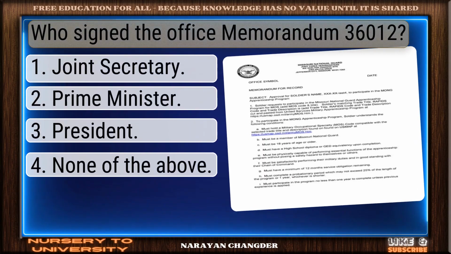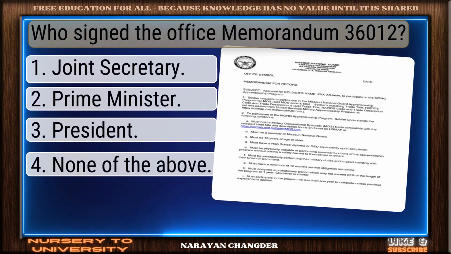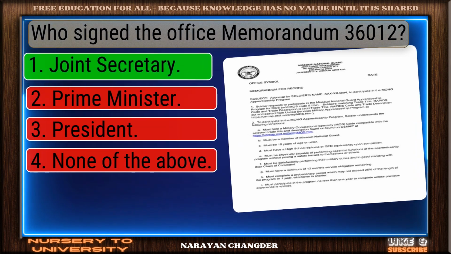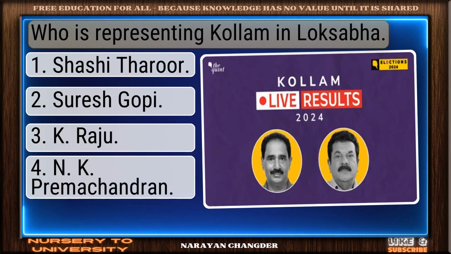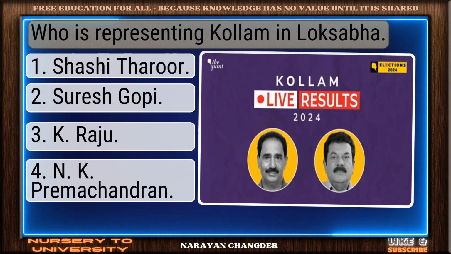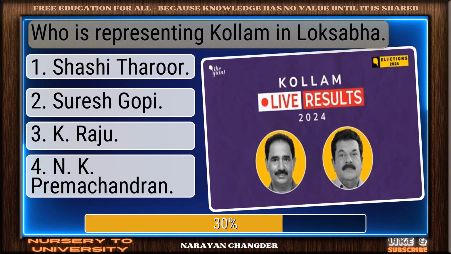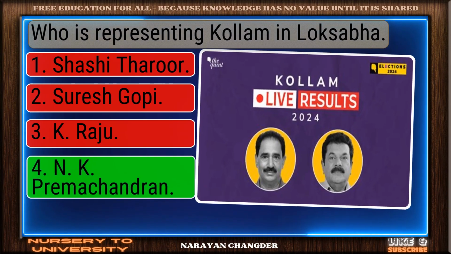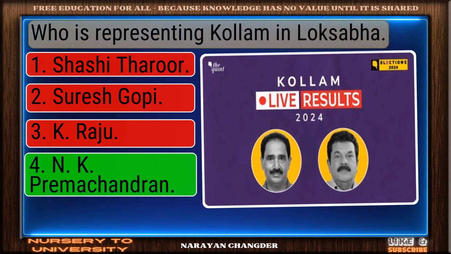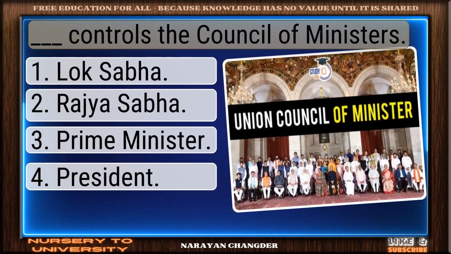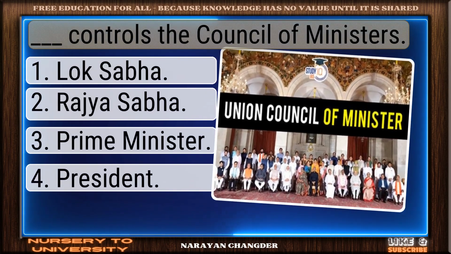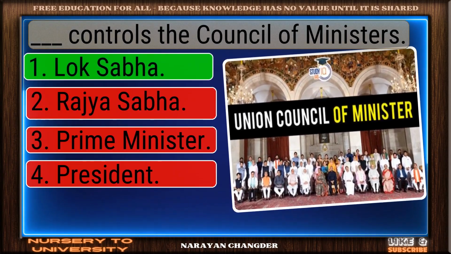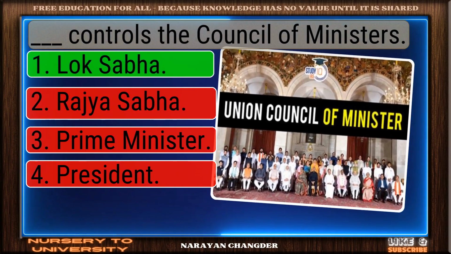Question number 164. Who signed the Office Memorandum 36-12? Valid point. Joint Secretary is true. Question number 165. Who is representing column in Lok Sabha? Great job. N.K. Premachandran is the accurate answer. Question number 166. Dash controls the Council of Ministers. Excellent. Lok Sabha is a brilliant choice.